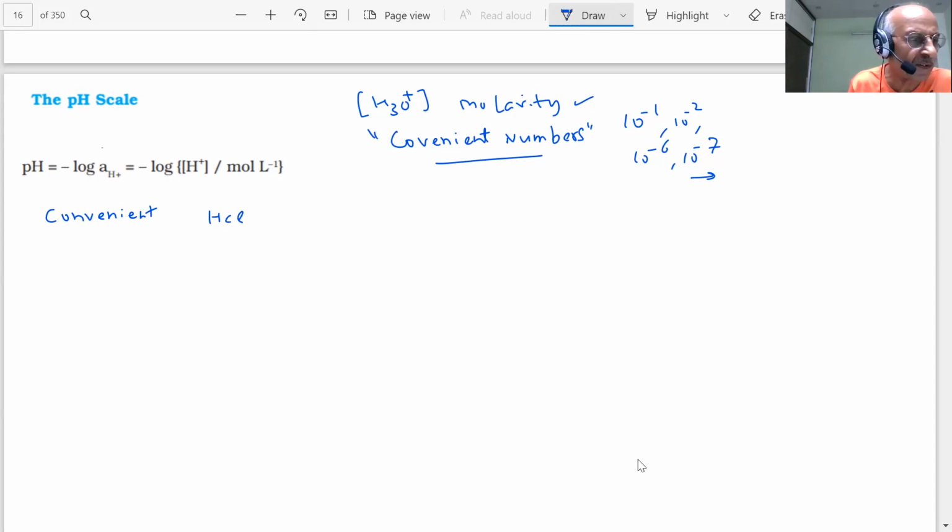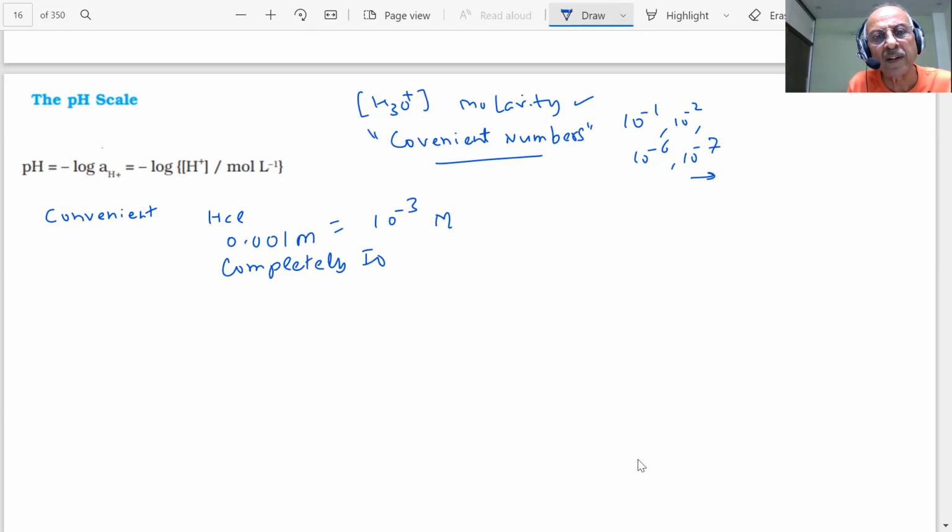For example, if I have a strong acid, 0.001 molar, that is 10 minus 3 molar, if it is completely ionized, what is the pH? Now this number will come as plus 3 log 10, log 10. So this is a good number.